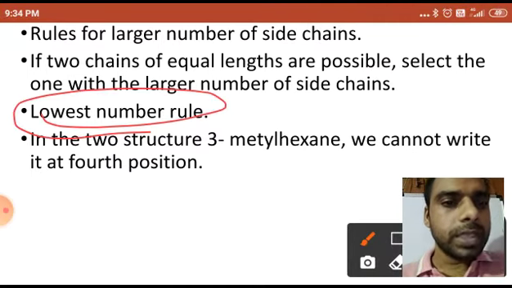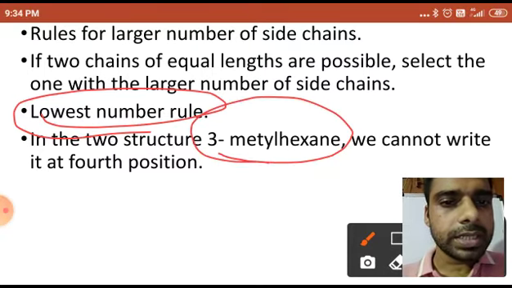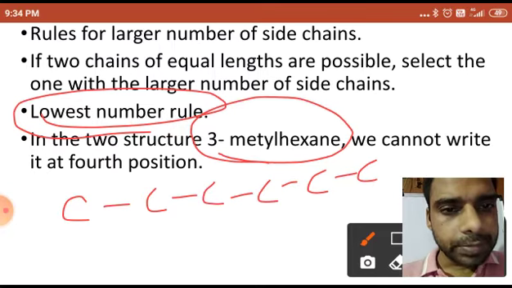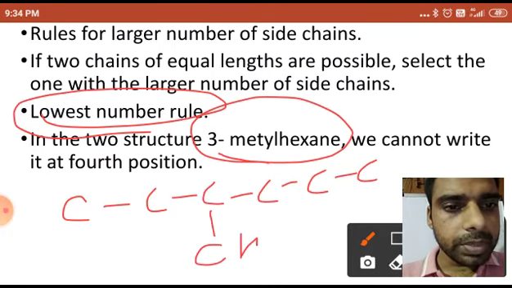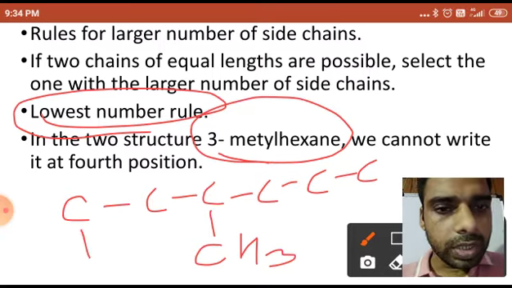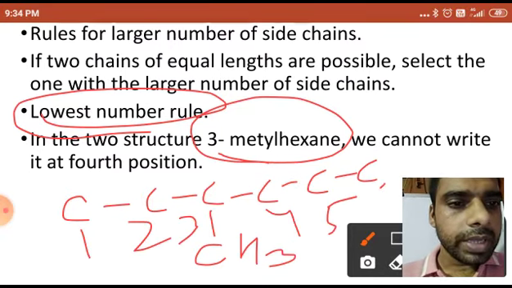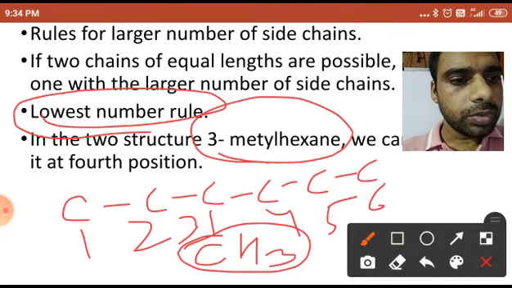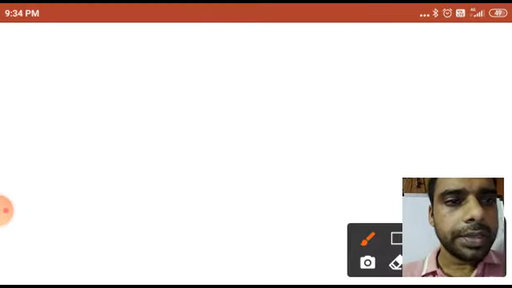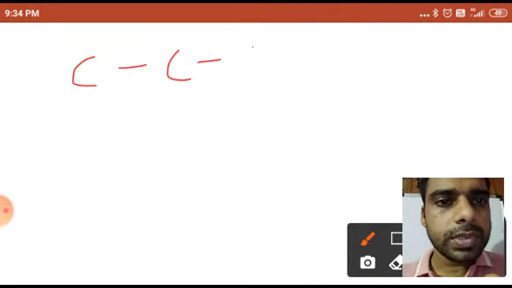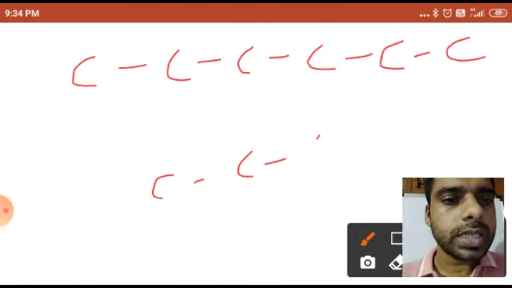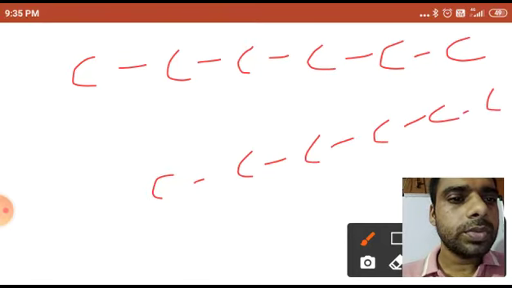Every time, if I am given a structure 3-methyl hexane, can I write 3-methyl hexane, 6 carbons, 1 2 3 4 5 6, at the 3 position methyl I am taking, this one methyl. Okay, 3-methyl hexane. And if I am taking this methyl in another structure, can I go to the next page? Okay, I have two structures, one with 6 carbons, 2 4 6. Here I am making two structures, 2 4 2 6.